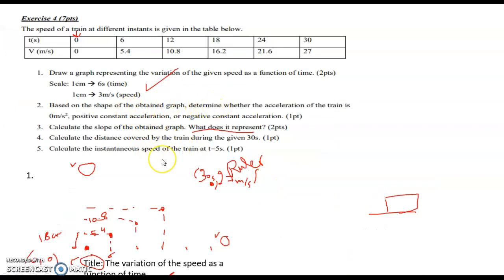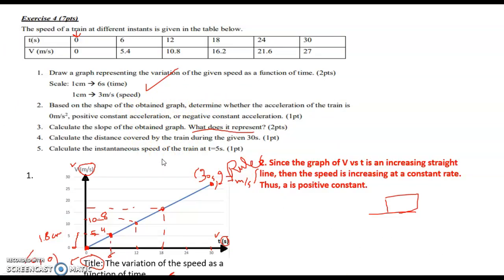Because we have V versus T an increasing line, A is constant and positive, as you saw in the table. Now calculate the slope of the obtained graph. Slope is rise over run. Take the initial and the final point. It's y minus y over x minus x, meaning v minus v over t minus t. So 27 minus 0 over 30 minus 0.